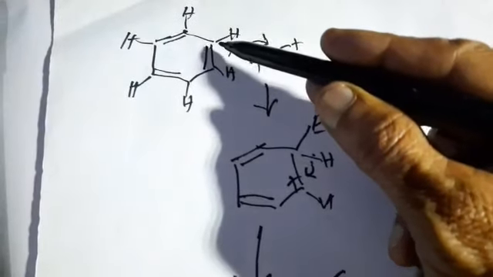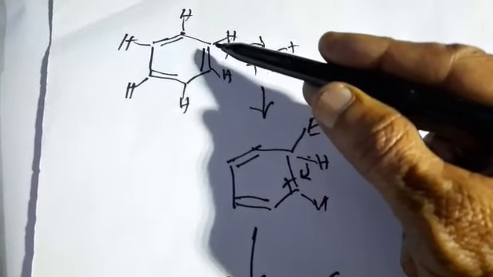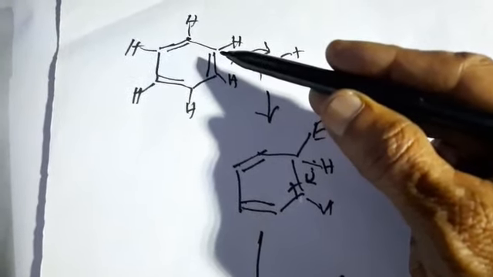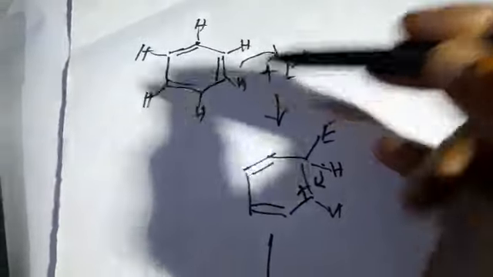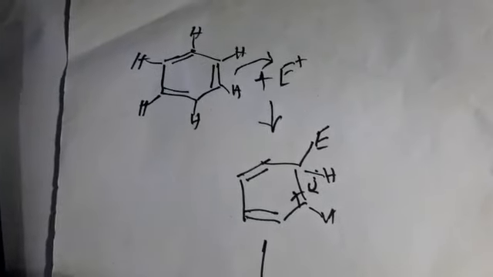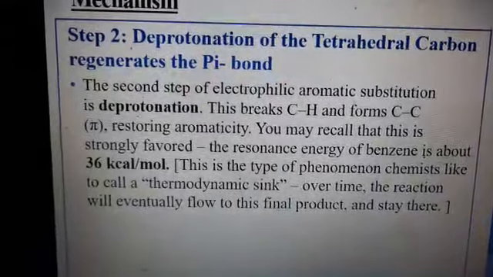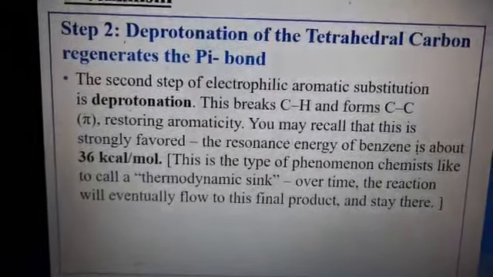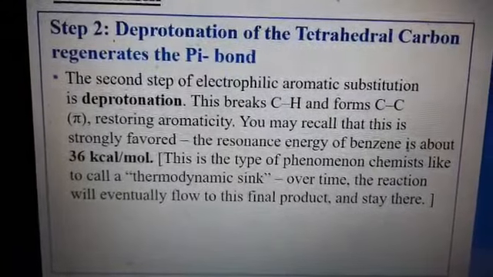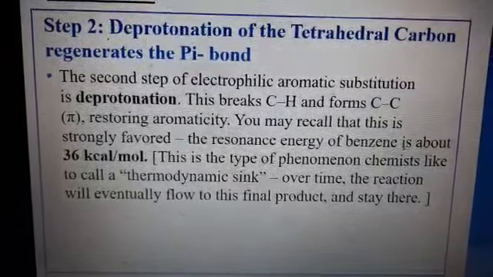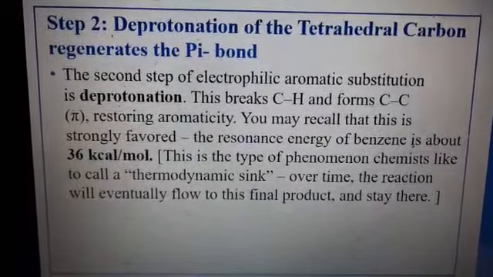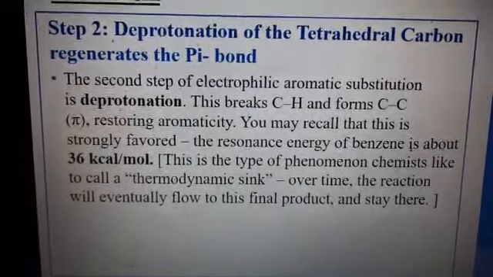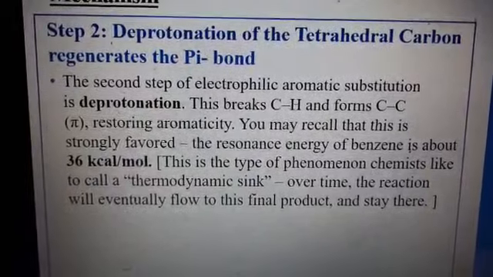Here this is sp2 hybridized, and one p orbital is unhybridized, which forms a pi bond with the adjacent carbon atoms. So the second step of the electrophilic aromatic substitution reaction is deprotonation. This breaks the CH bond and forms a carbon-carbon bond again, restoring aromaticity.